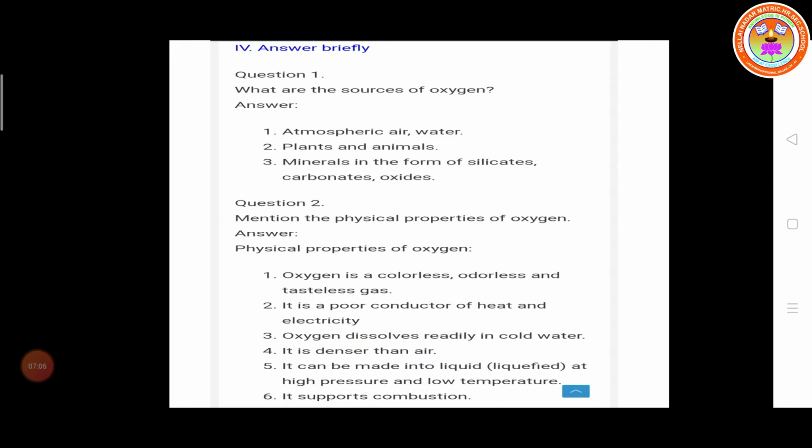And it can be made into a liquid. Oxygen can be liquefied under high pressure and low temperature. The gaseous oxygen is converted into liquid, and that process is called liquefaction. Liquefaction occurs at high pressure and low temperature. The last one is that oxygen supports the combustion process.